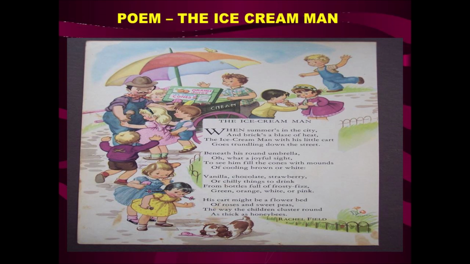Here the author Rachel Field compares the ice cream cart and the ice creams with the flower bed, and the children who gather around the ice cream cart are compared to the honeybees which gather on the flowers to collect nectar. I hope you understood the poem well, right? We'll move on to the hard words.